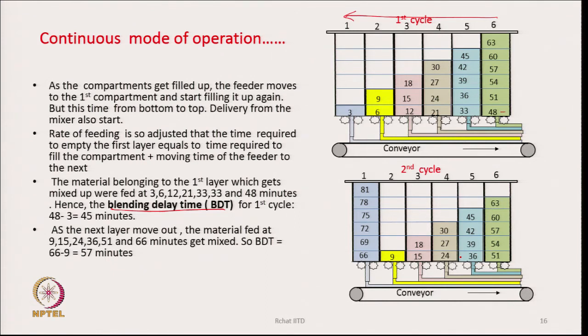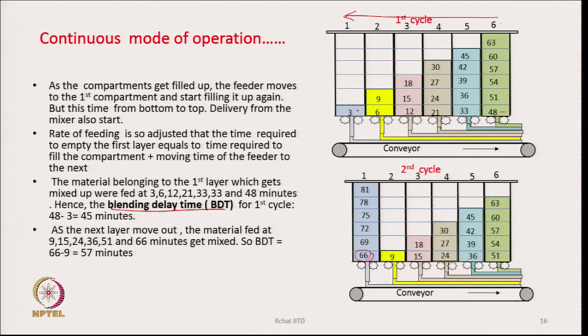So, now if you look at the timings when these boxes are filled up, 9, 15, 24, 36, 51, but the box at the bottom of the very first column was filled up at the 66th minute, because after 63 it goes back here and then starts filling.